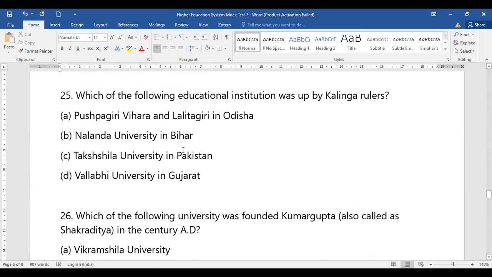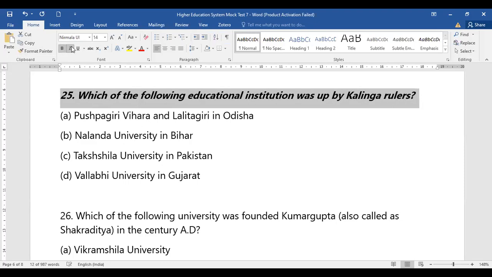This requires real understanding. Then only will it be better for you to understand, and read these questions again and again. So this mock test is basically an eye-opener for you. Ancient education in ancient India really matters, and one question comes out of it. Okay, let's see question number 25.